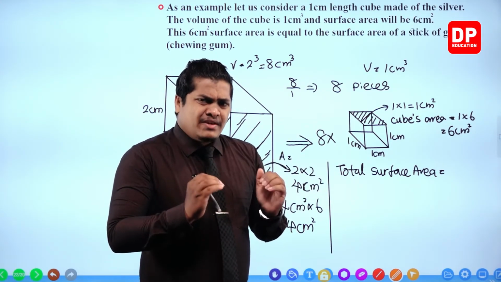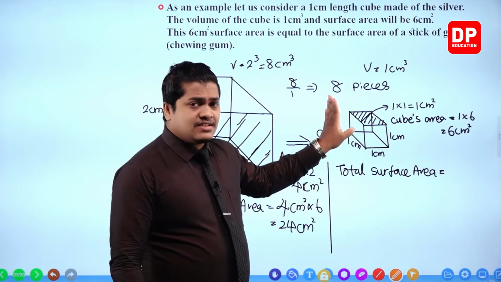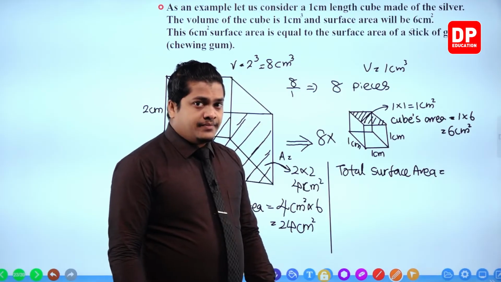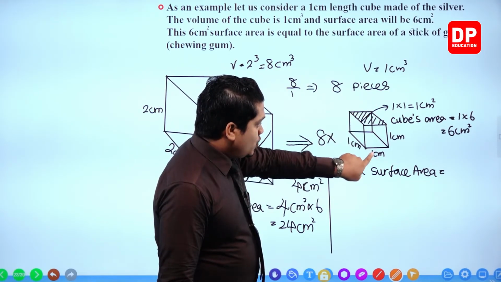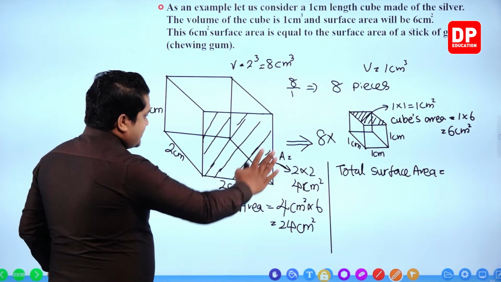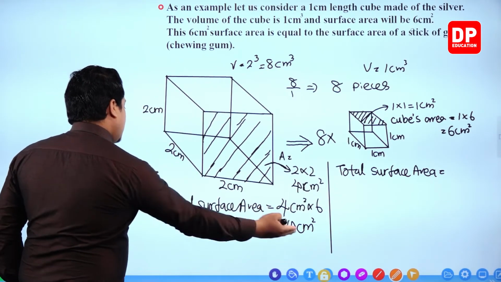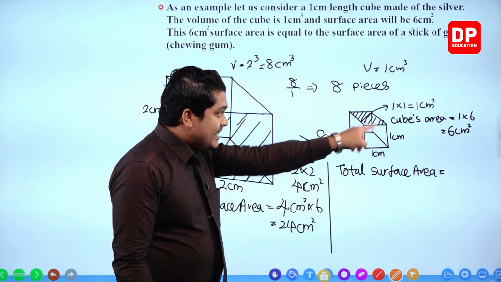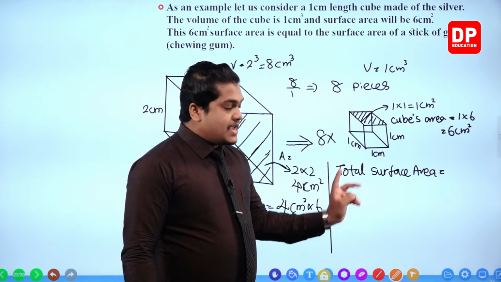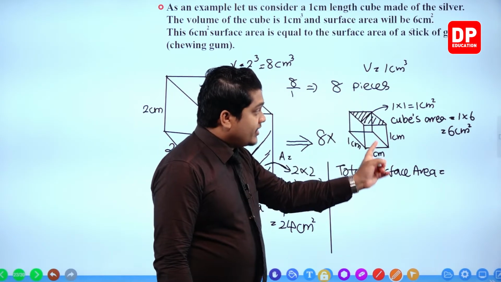Why is that? Why is it becoming 6? Because, my dear children, the area of one particular surface is equal to 1 times 1 square centimeter. Like that, there are 6 sides: 1, 2, 3, 4, 5 and 6. In the same way, for the bigger cube, one particular surface has 2 times 2, 4 square centimeters, and there are 1, 2, 3, 4, 5, 6 sides. Altogether 24. So in here, for the smaller ones, once again there are 6 sides. However, the area is not 6. Area is 1. There are 6 sides.